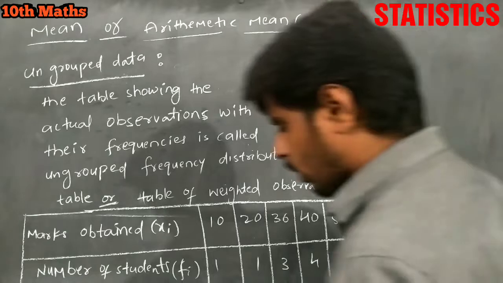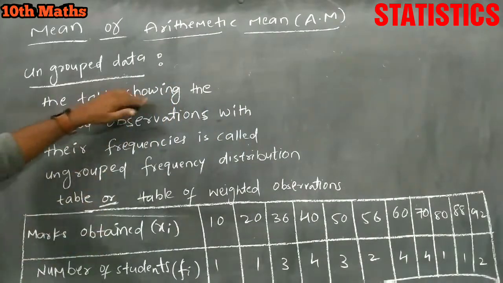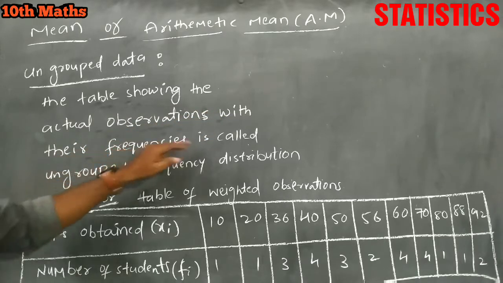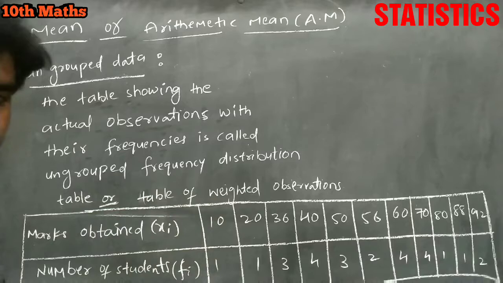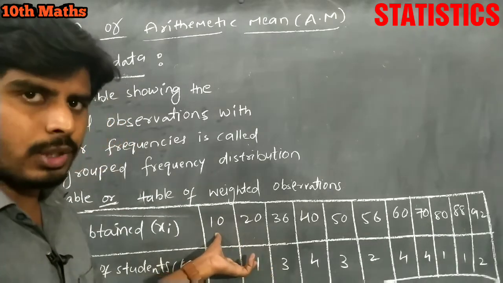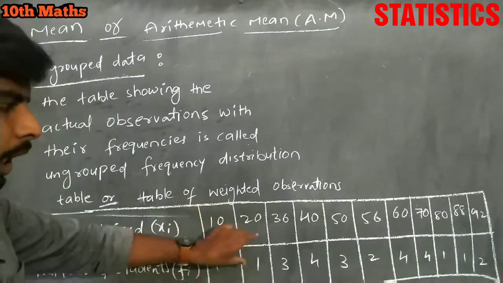Now we are going to discuss ungrouped data. The table showing the actual observations with their frequencies is called an ungrouped frequency distribution table, or table of weighted observations. So read carefully here. This is all about ungrouped data.